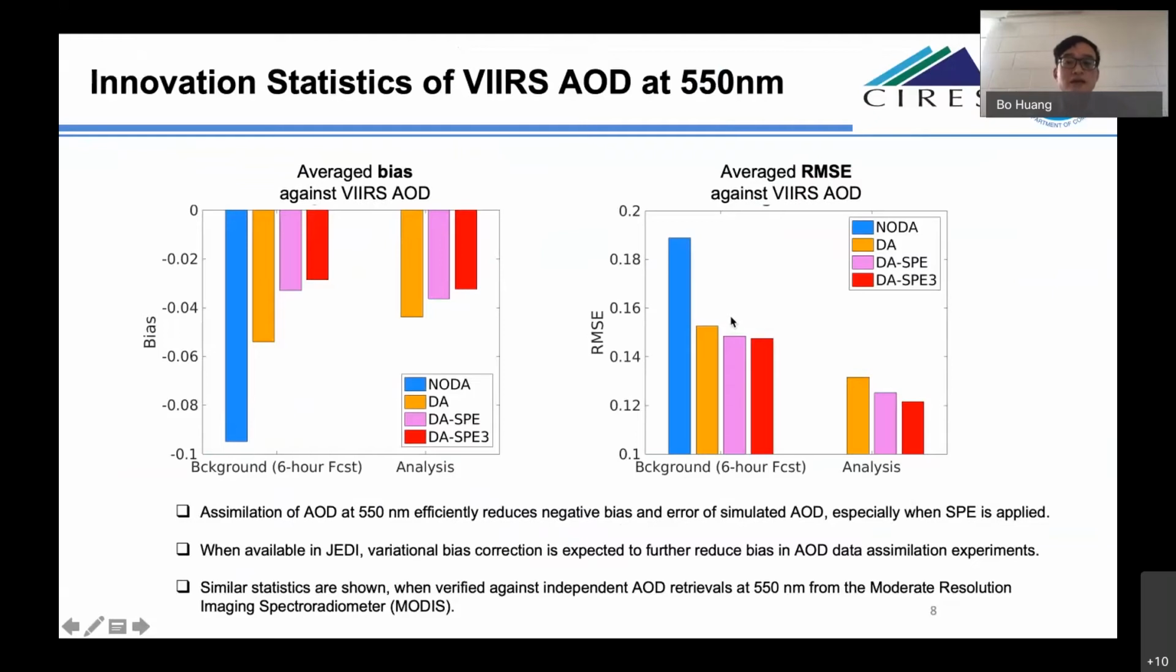And also we can see that after the 6-hour forecast, the data assimilation still maintains probably about 35% improvement relative to the no-DA experiment in the background. We also see similar results when we verify against independent MODIS AOD retrievals. Here, I wanted to comment that when the variational bias correction is ready in JEDI, we expect it will be able to further reduce the bias in our AOD data assimilation experiments.